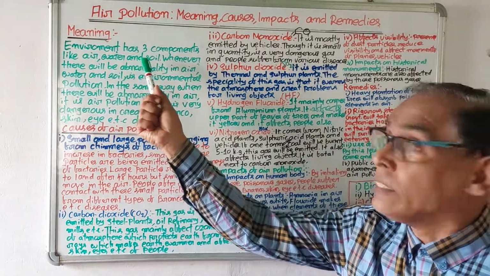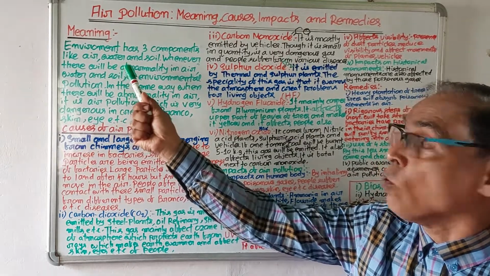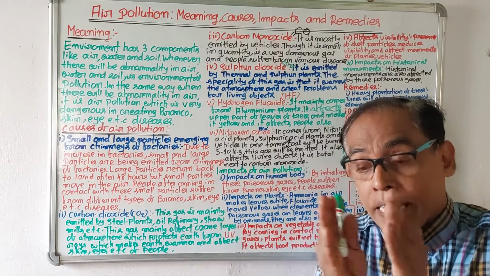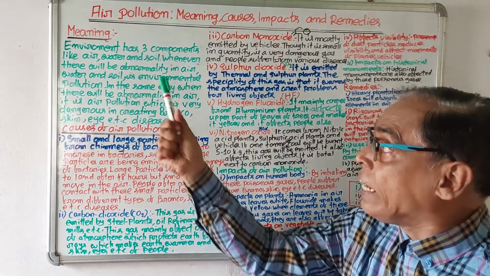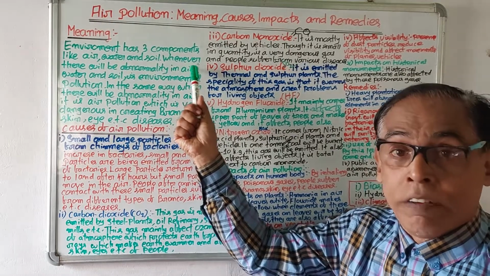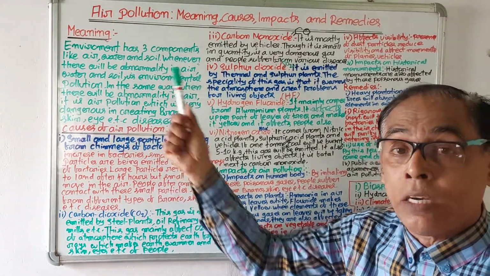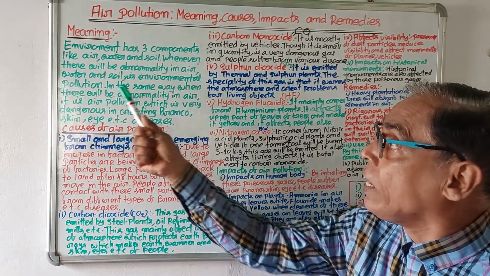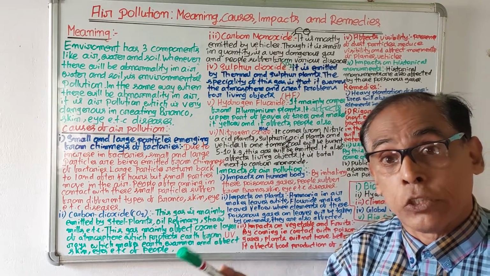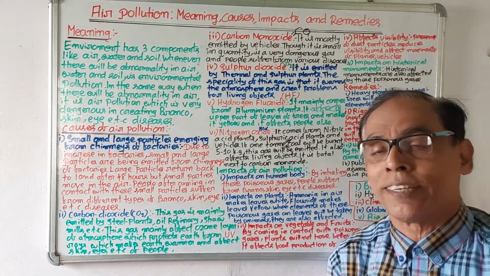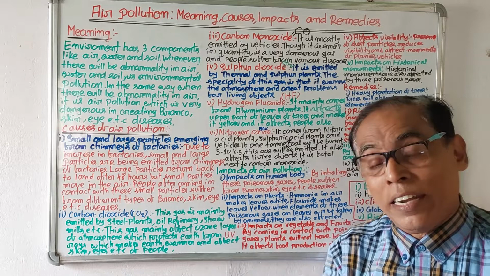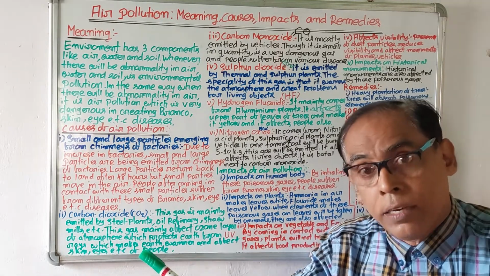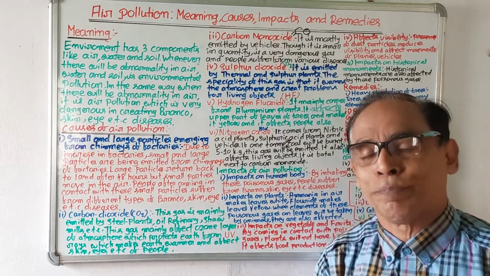Environment has 3 components like air, water, and soil. Whenever there is any abnormality or unnaturality in a component of the environment like air, water, and soil, it is known as environmental pollution. And in the same way, whenever there is any abnormality in air, it is known as air pollution.